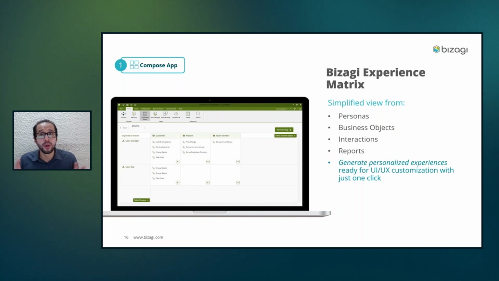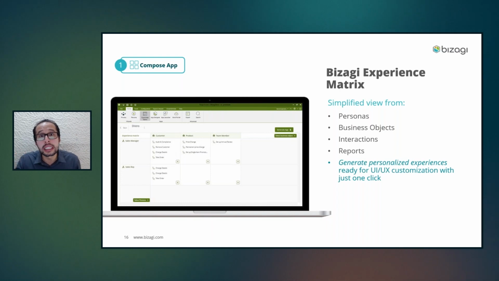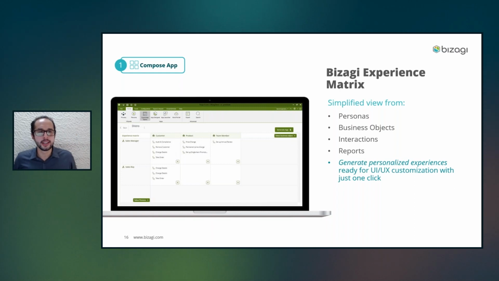It means that when we say that is the easiest, it is the easiest. You compose your Experience Matrix, you define personas, business objects, interactions, and then with just one click, all that Experience Matrix is transformed into one application that is ready to use, ready to be tested, and ready to see. We will see that in detail in our demo.